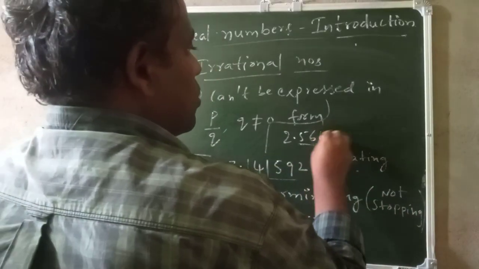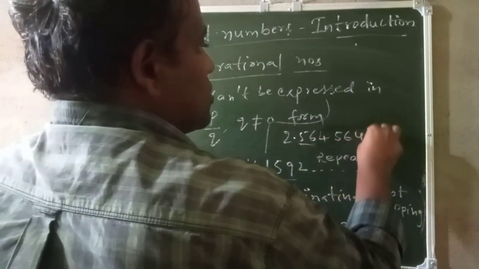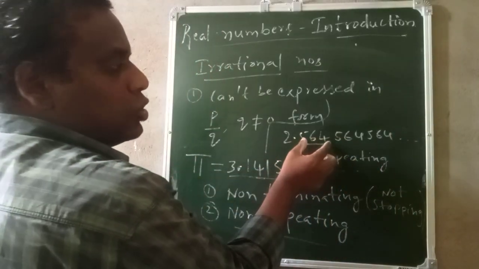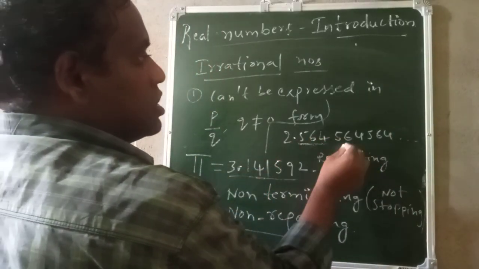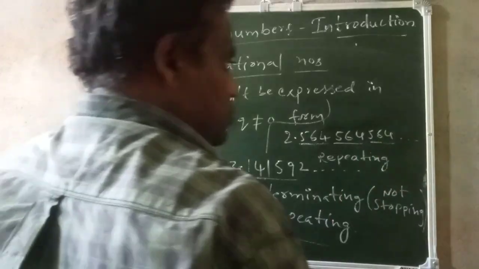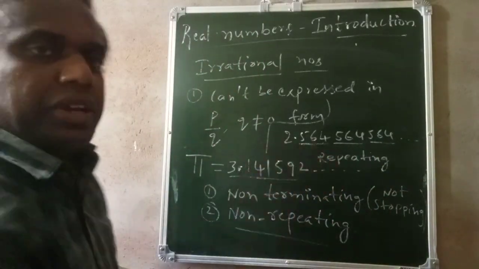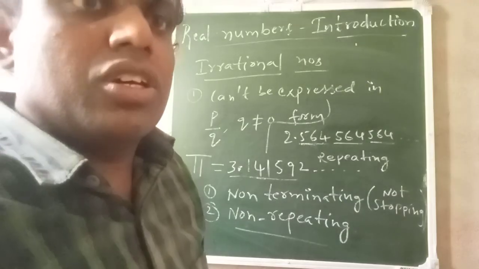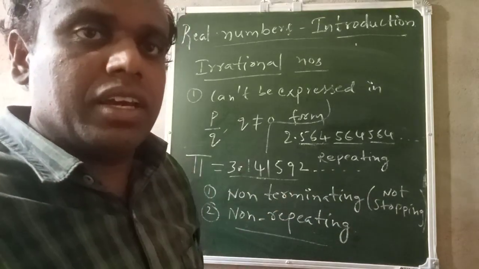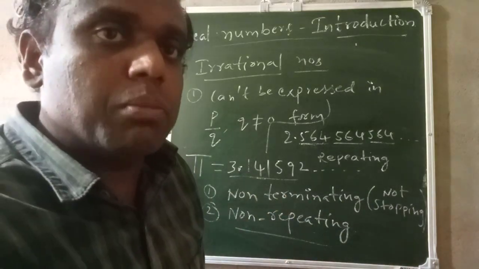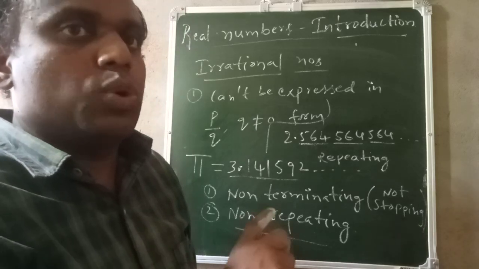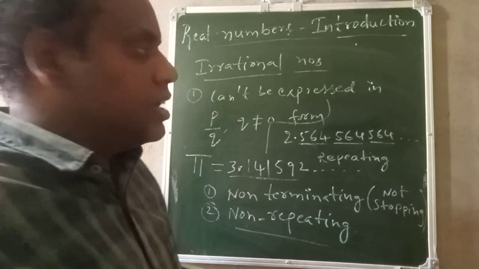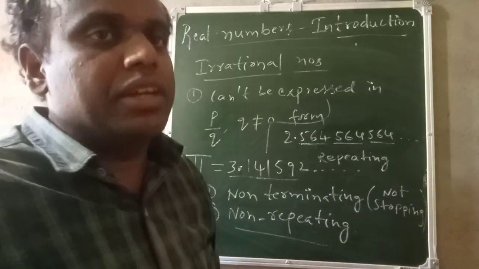Sometimes three numbers will repeat. For example, like this. See, a group of three numbers is repeating: 564, 564, 564. So this is repeating. You understood, right? So non-repeating means there is no single number repeating, or no group of two numbers repeating, or no group of three numbers repeating. If it repeats like this, that is a repeating decimal.